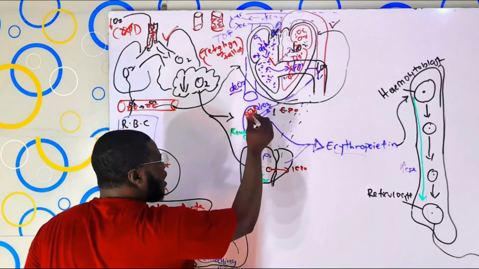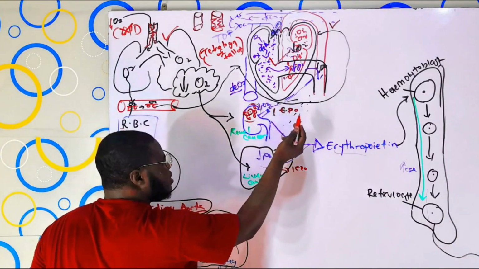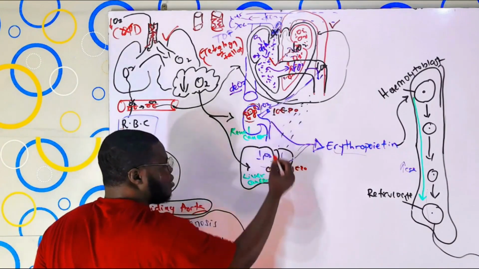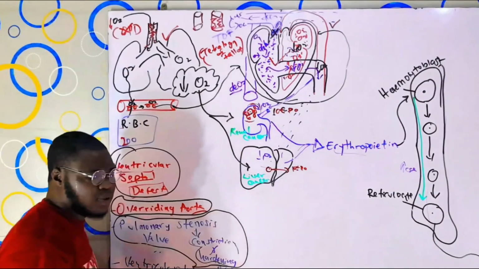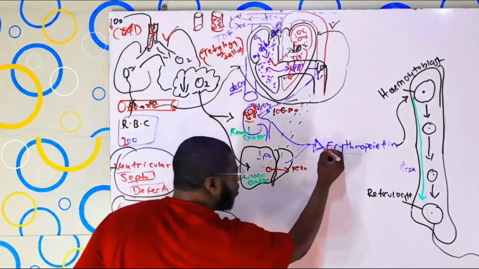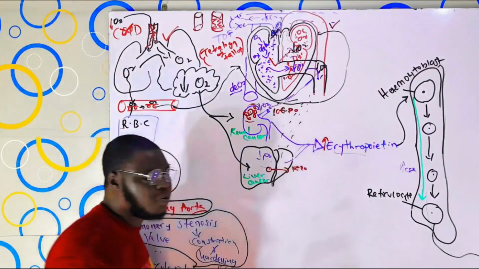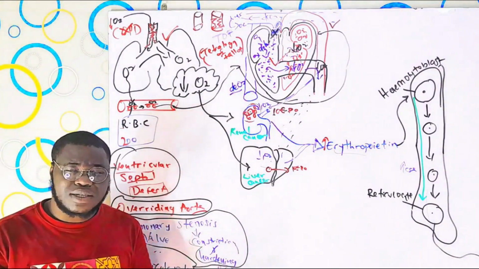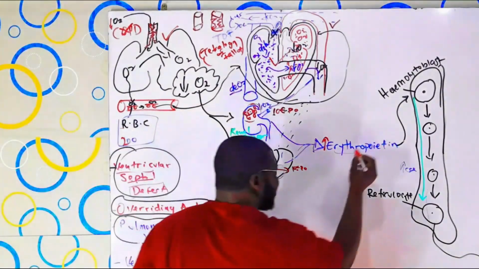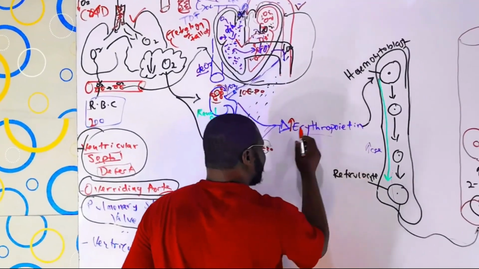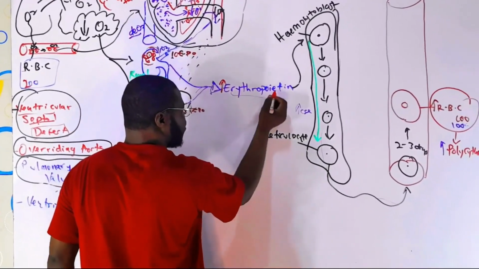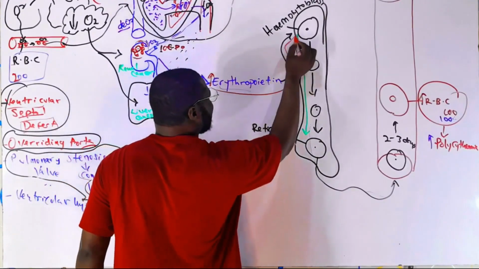Tell me, how many EPO do you think they are going to be releasing? It's going to be high, like 10. This one releasing 10 too. Increase in the what? In the production of erythropoietin will cause a bombardment of impulses. If you have an increase in EPO now, this increase will bombard the what?